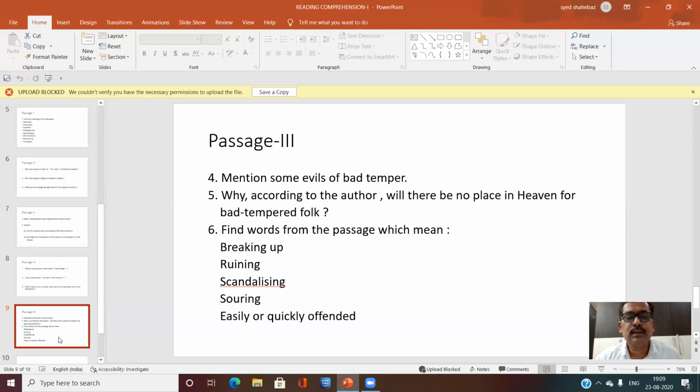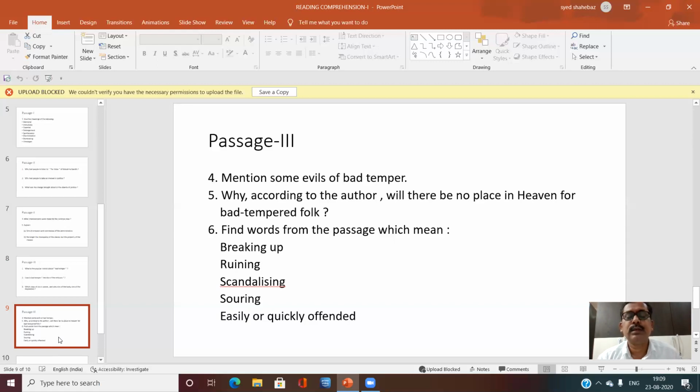Next, find words from the passage which mean breaking up, ruining, scandalizing, souring, easily or quickly offended. Breaking up means destroying. Ruining means devastating.